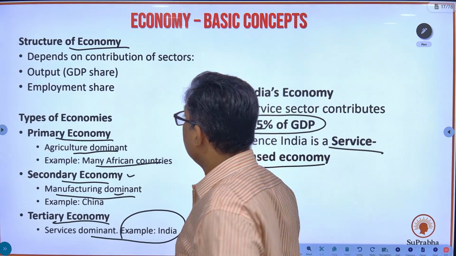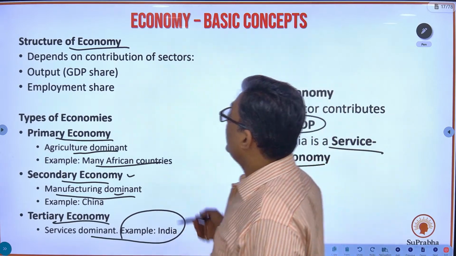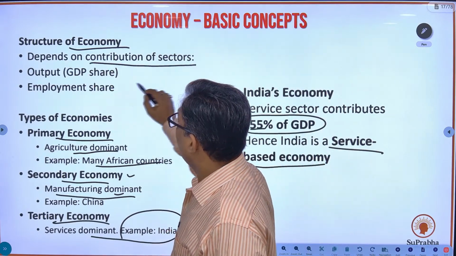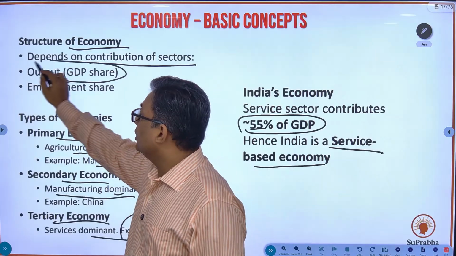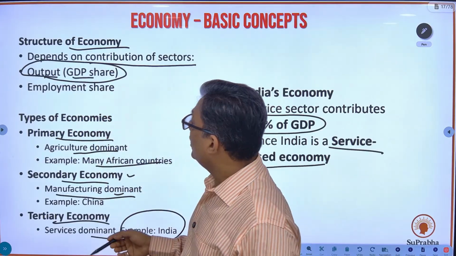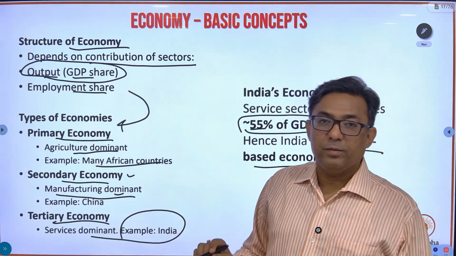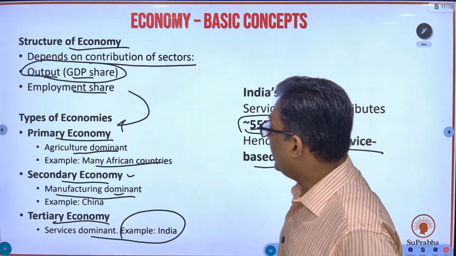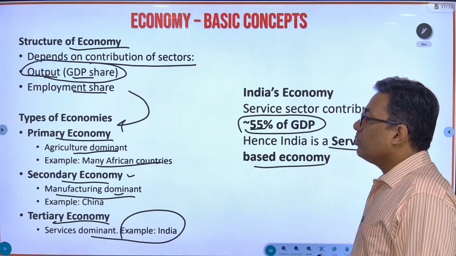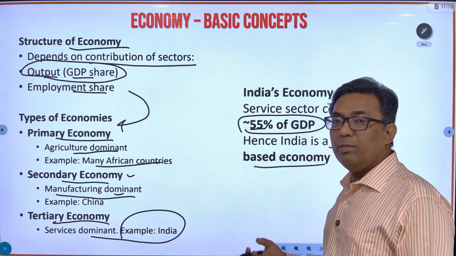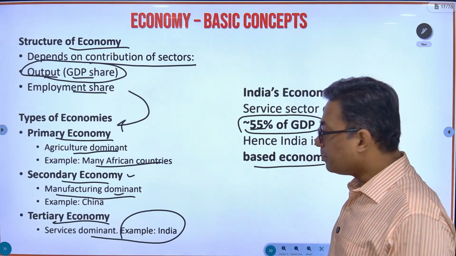Fine. So the structure will depend on the contributors of the sector, which sector is dominant in the gross domestic product of that economy and the employment share, then you will have that type of economy. So these are the different types of economies based on which sector in production is dominant.